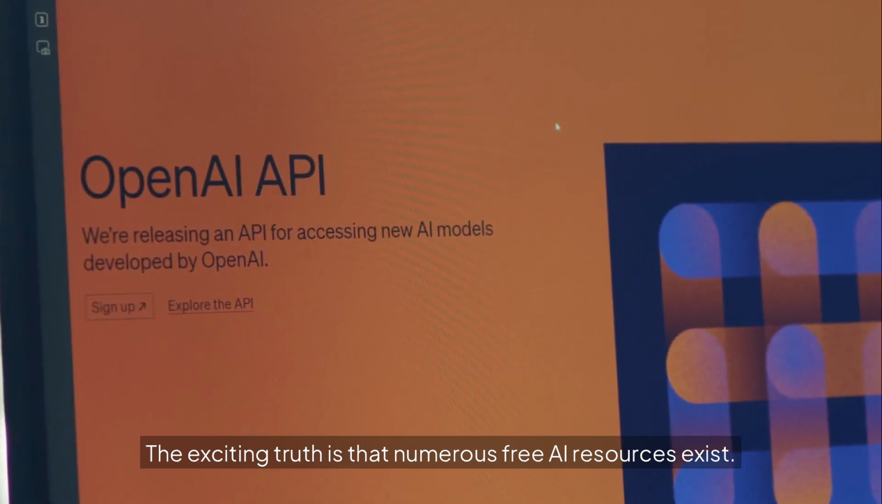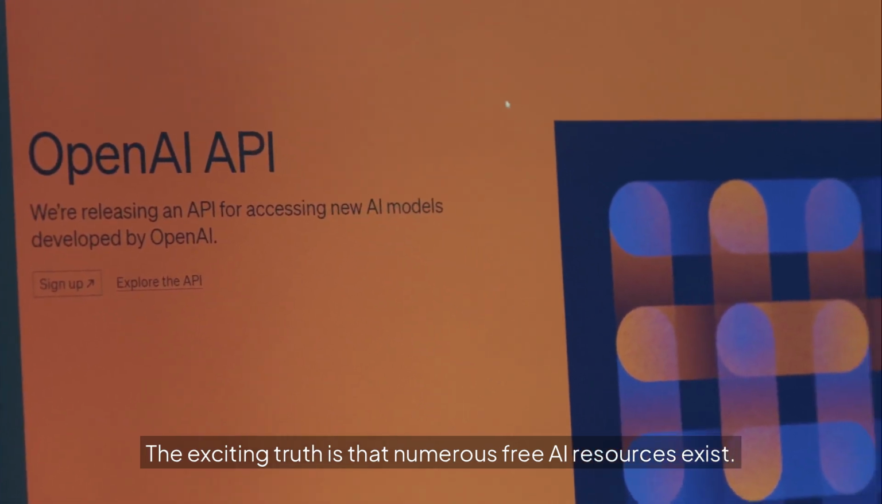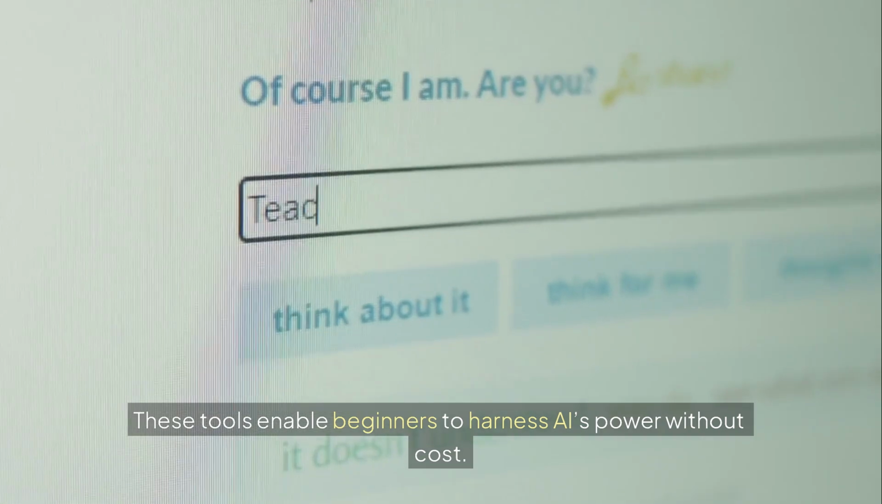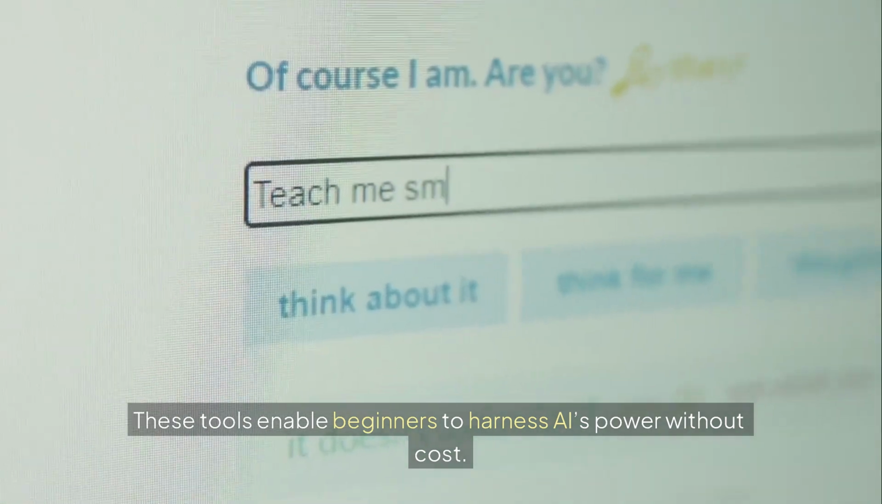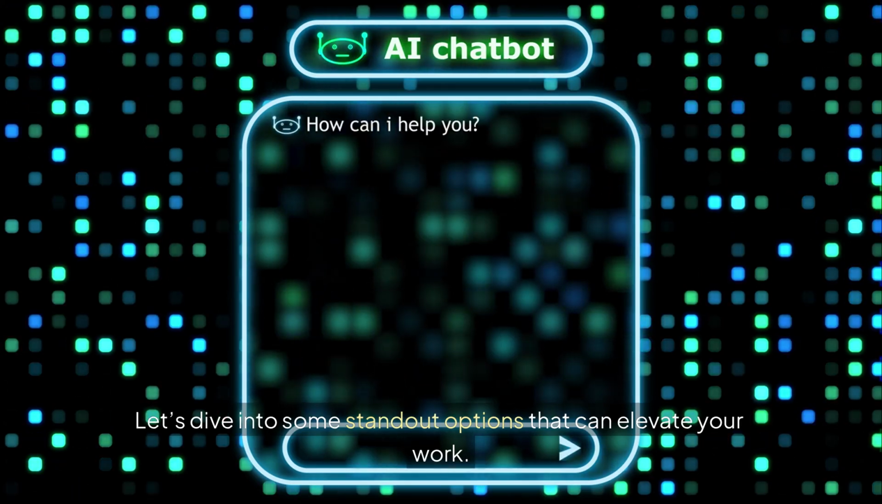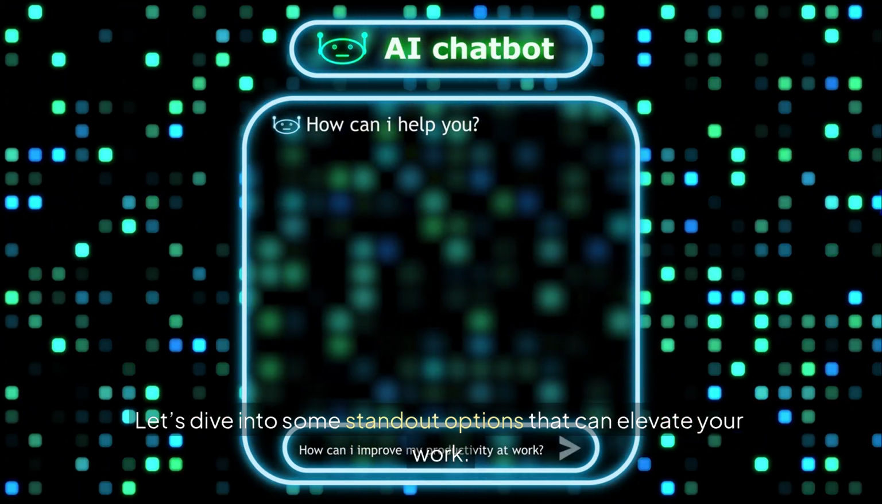The exciting truth is that numerous free AI resources exist. These tools enable beginners to harness AI's power without cost. Let's dive into some standout options that can elevate your work.